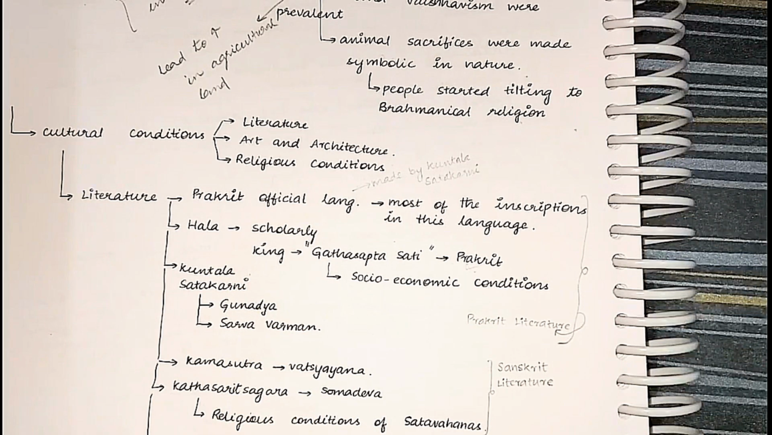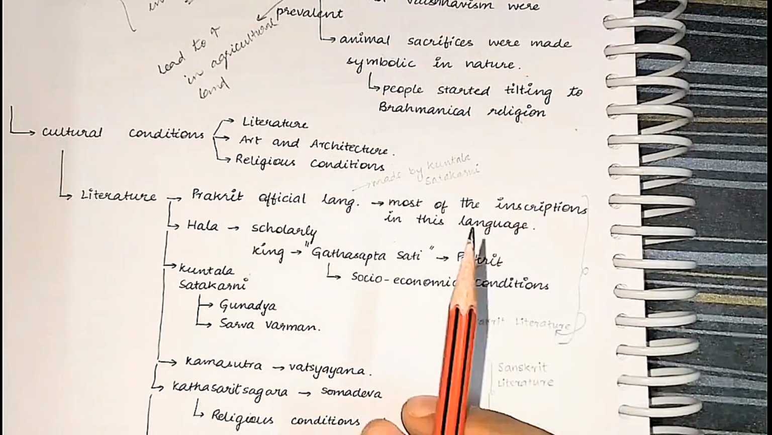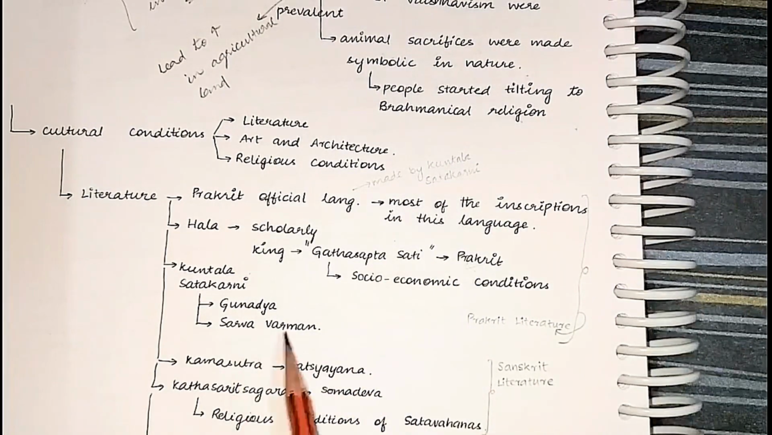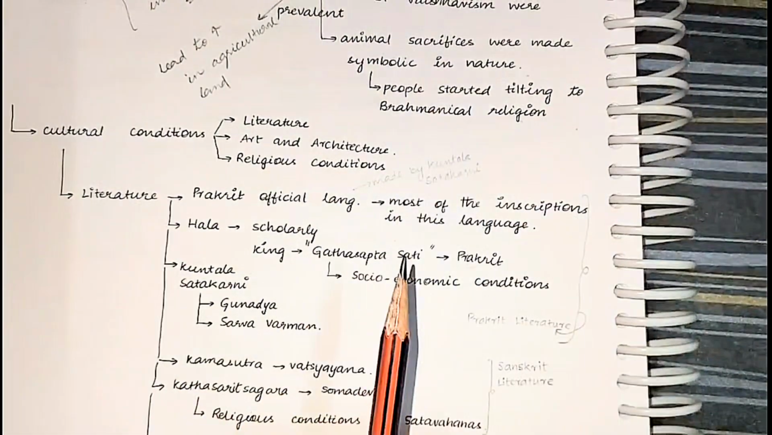It is a book of the dramas. And Brihat Katha talks about the socio-economic conditions. And Sharva Varman wrote a book, Katantra Vyakarana, the Sanskrit grammar book.